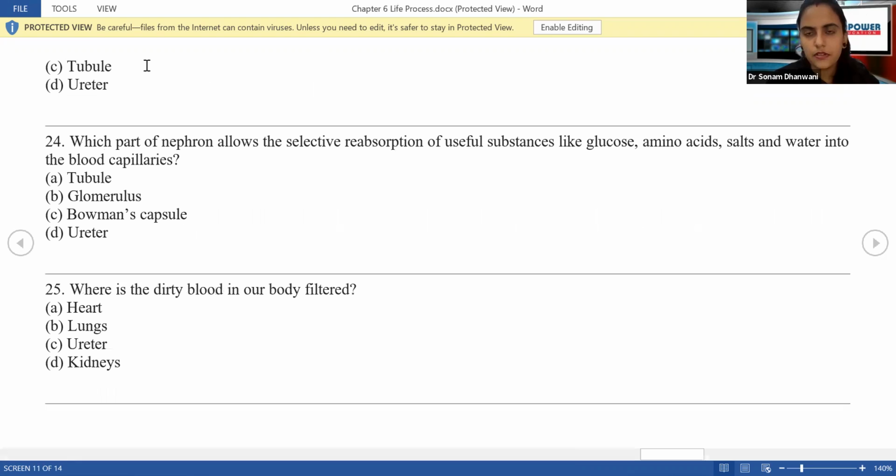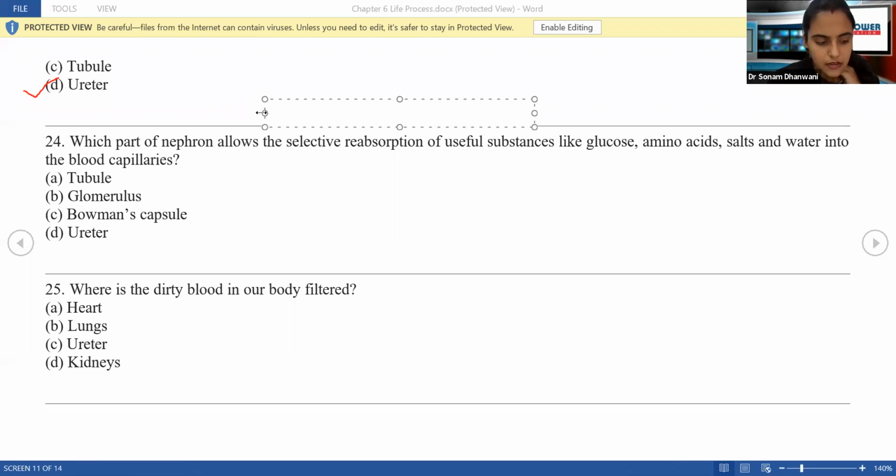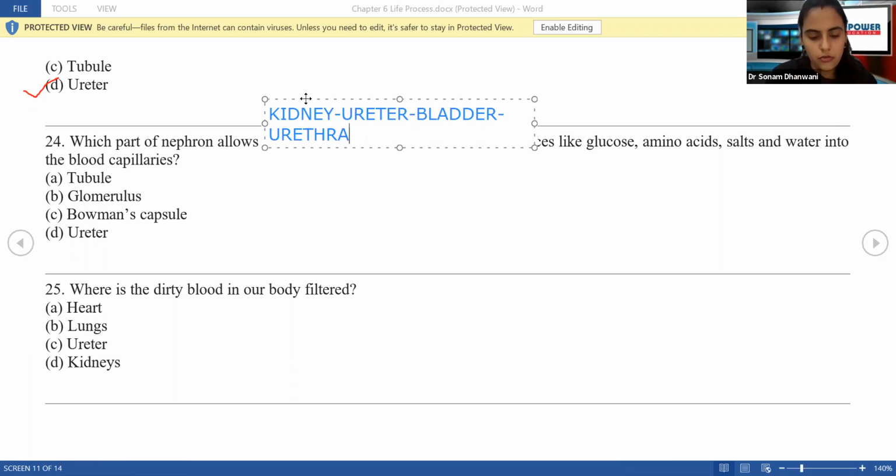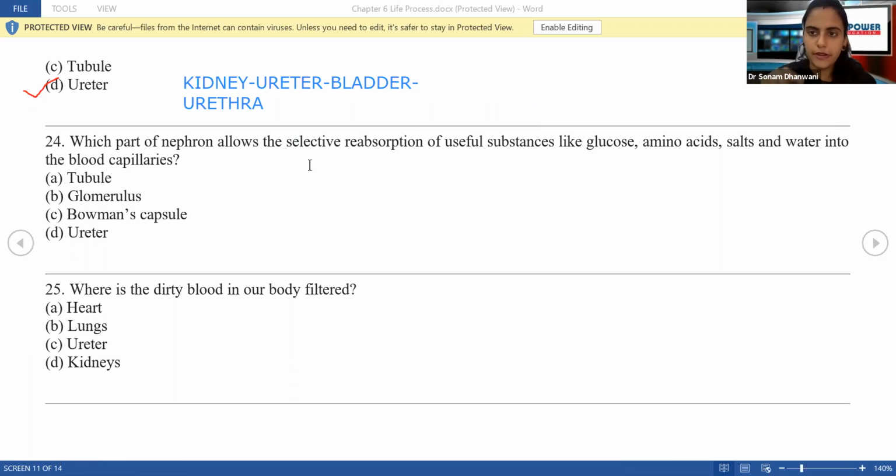So answer is ureter. Now remember one thing. You should remember the order. Okay? What is going to be the order? Now ureter is connecting what? Kidney to the urinary bladder. So मतलब पहले kidney आएगा, फिर आएगा ureter, then आएगा bladder, और सबसे last में क्या आएगा? Urethra, जहाँ से urine pass out होता है. You should remember this. This is very important. ठीक है, note this order: पहले kidney, फिर ureter is a tube which is connecting the kidney to the bladder, and then is the urethra. ठीक है, next.